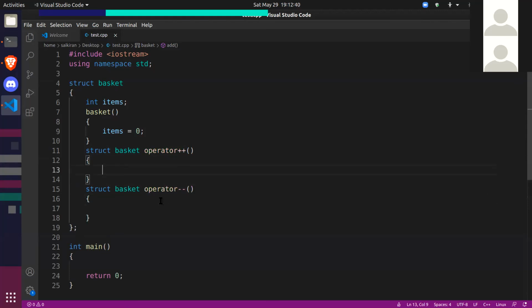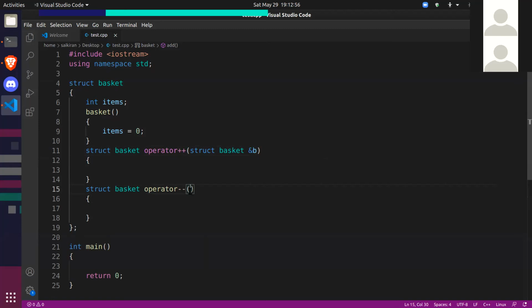When you use plus plus with struct basket b, let's give it a reference.